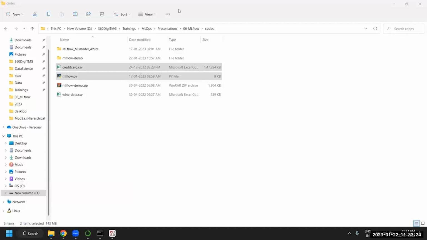Oh yeah, great. We are not able to copy the data set. Let me see if I can share that in Zoom itself.